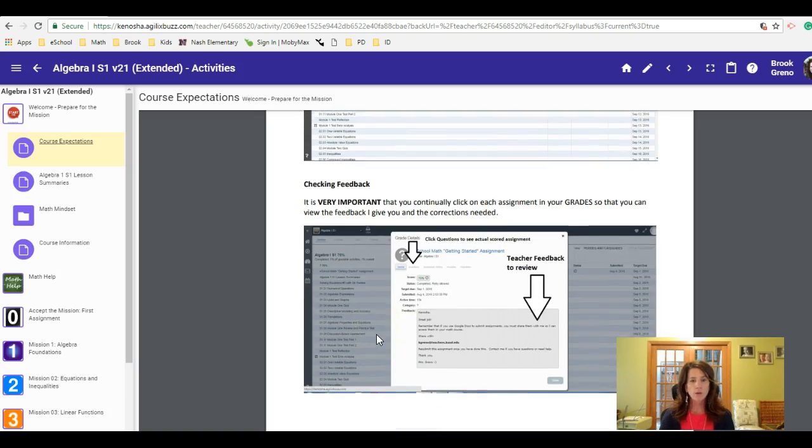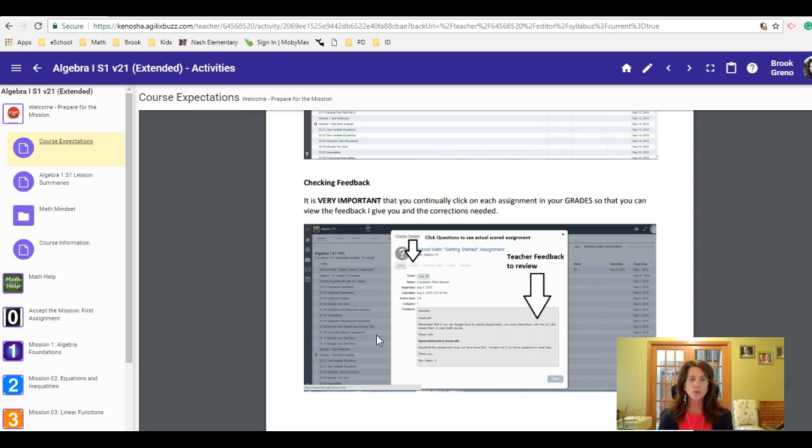And that kind of goes right with checking feedback. So that's a huge thing with math courses, online math courses, because we're not face to face. When you complete an assignment, it's not just a checkbox, I'm done with it, I turned it in no matter what you got, but you are going into your grade book, you are going into your feedback and looking at the problems you got wrong and looking at what I wrote to you. So I try to make it really personal, with what you specifically maybe have not mastered yet, whether I'm giving you a video, whether I'm telling you what you did wrong, whether I'm telling you what you should resubmit, so you're not missing that. So you're not just going down your to-do list of work you need to do.